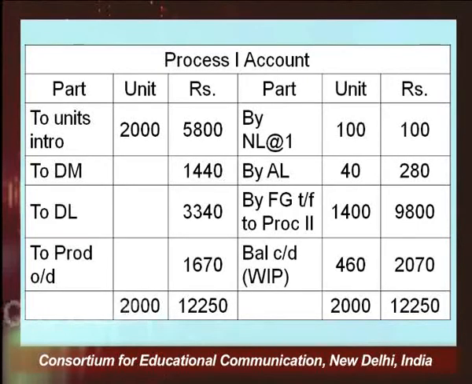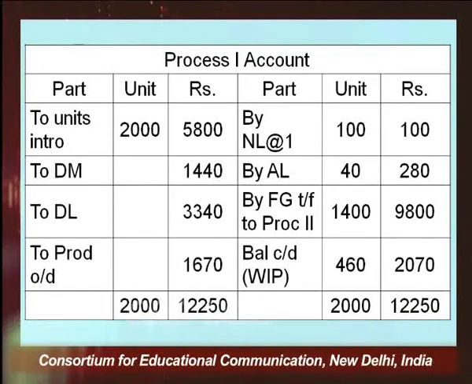Similarly, the finished goods, because the cost per unit of abnormal loss and finished goods will remain the same. We have discussed this point. So, 1400 units is your finished goods. What is the per unit cost? 7 rupees, 1400 multiplied by 7, that comes to be 9800.